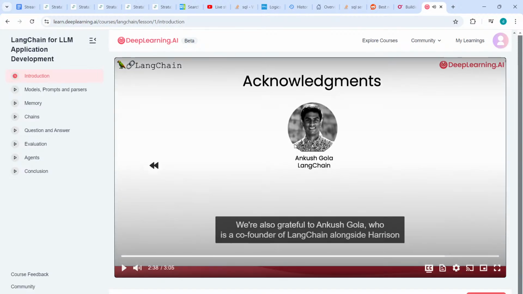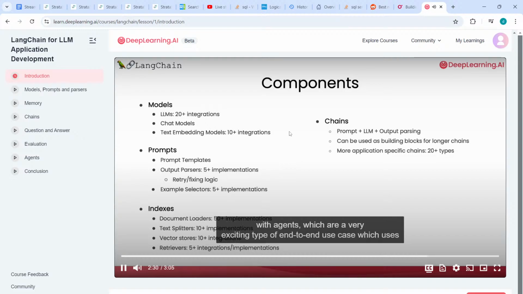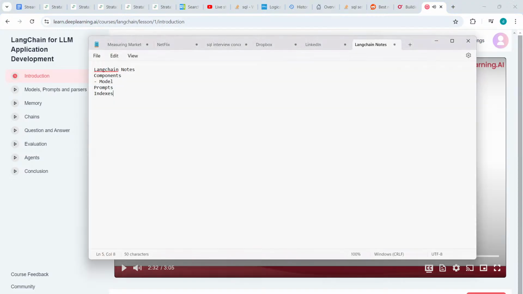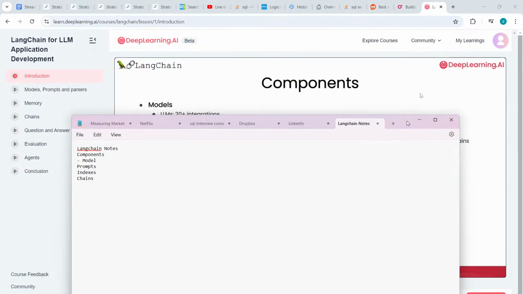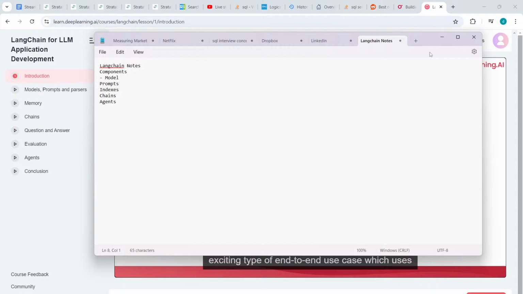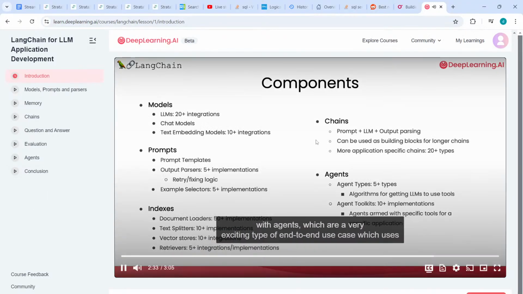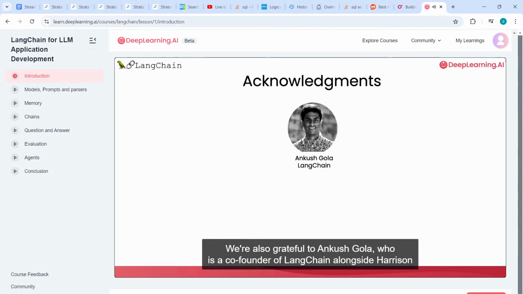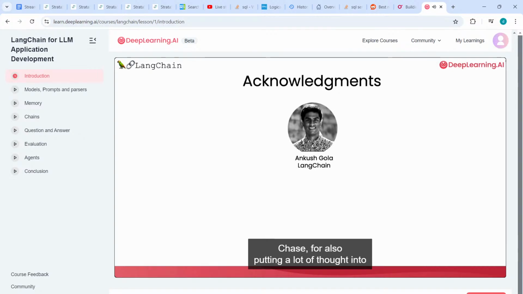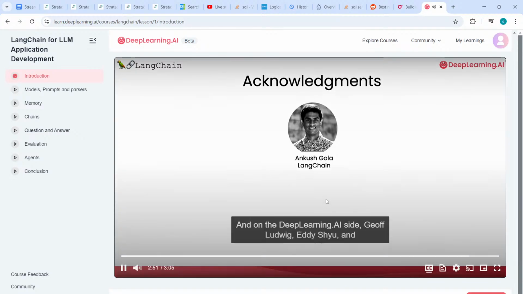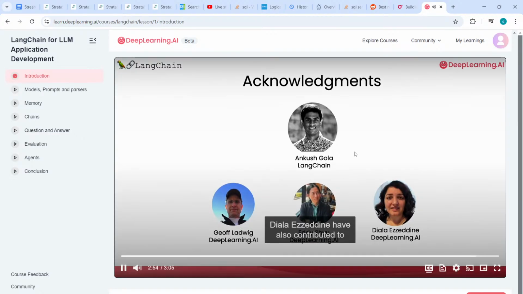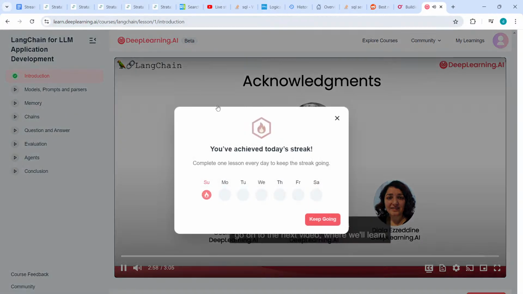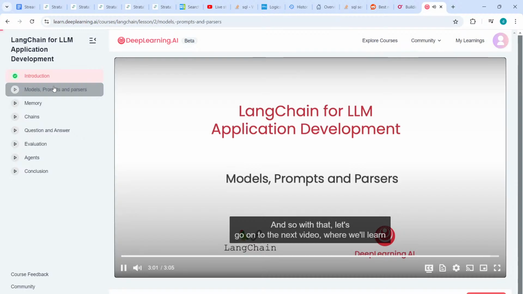We're also grateful to Ankush Golar, who is the co-founder of Langchain alongside Harrison Chase, for also putting a lot of thought into these materials and helping with the creation of this short course. And on the DeepLearning.ai side, Jeff Lodwick, Eddie Shu, and Diala as a team have also contributed to these materials. And so with that, let's go on to the next video.